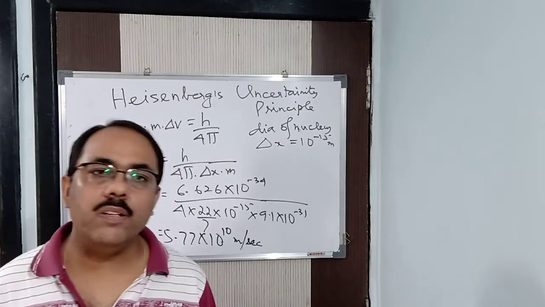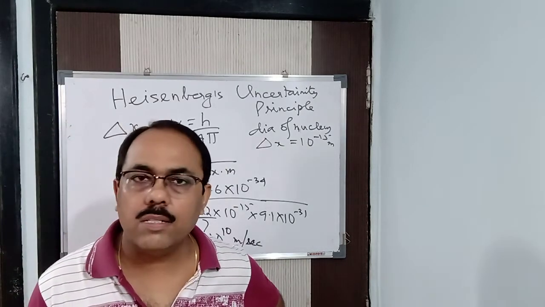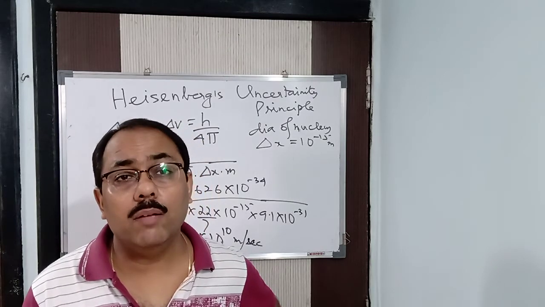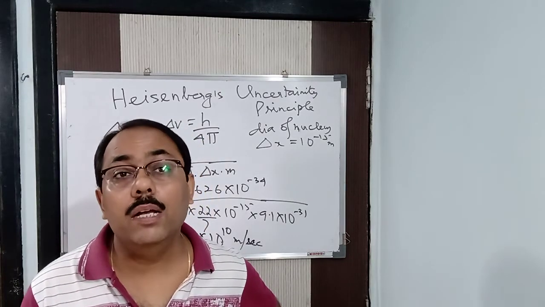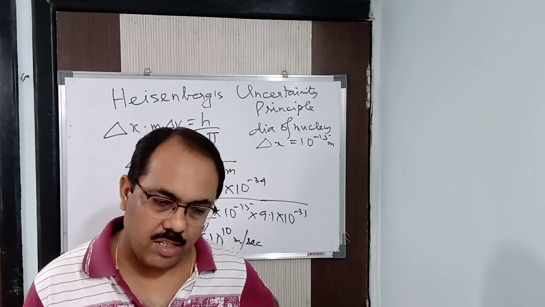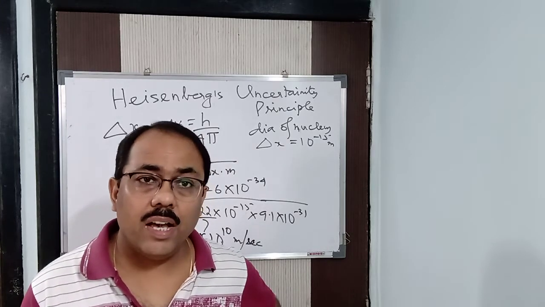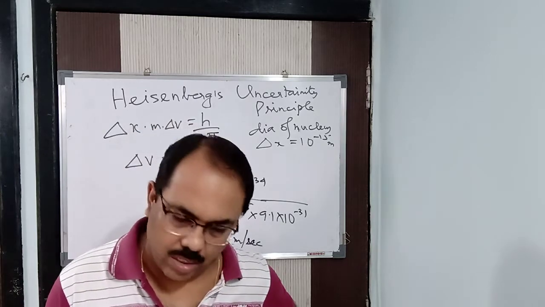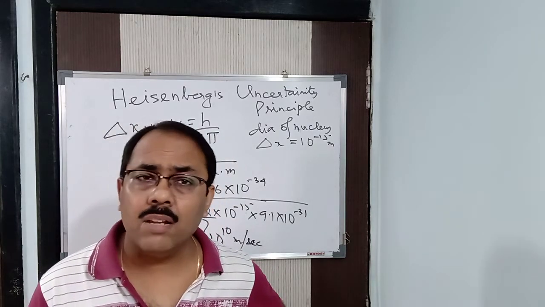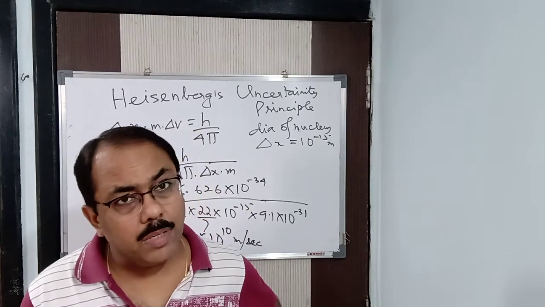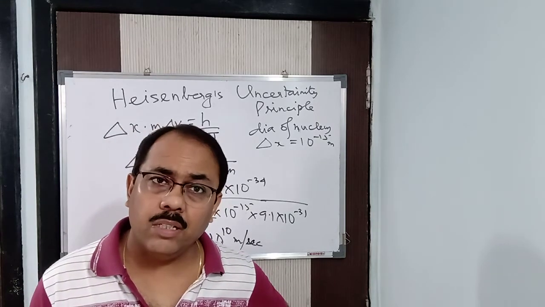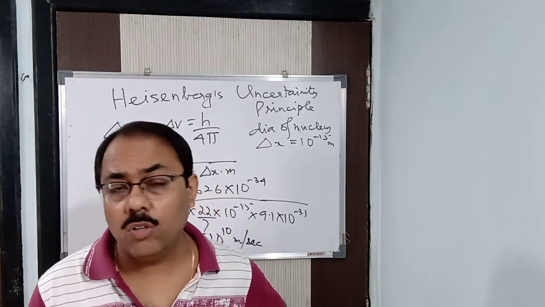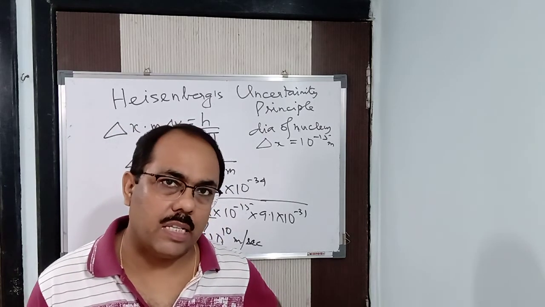Now, these two principles, de Broglie's concept and Heisenberg's uncertainty principle, gave a big blow to Bohr's atomic model. Bohr told us the energy of an electron, the velocity of the electron, the radius of the electron in a given shell, and the number of electrons in a given shell. But it was already proved by Heisenberg that we cannot find the position and momentum simultaneously. We cannot know the path of the electron.